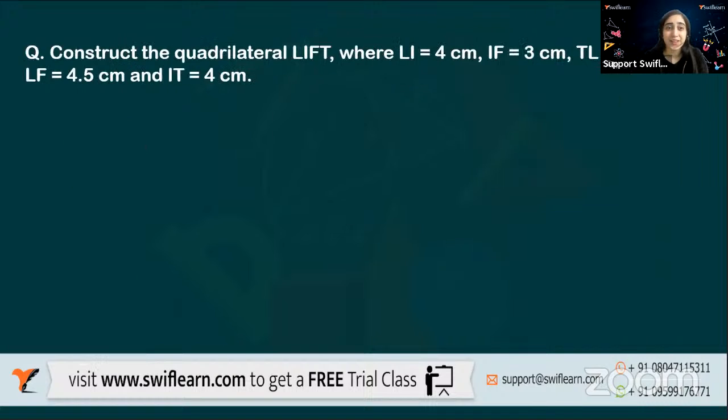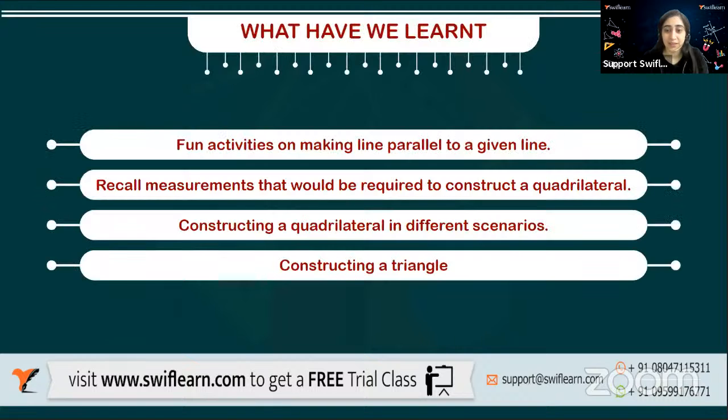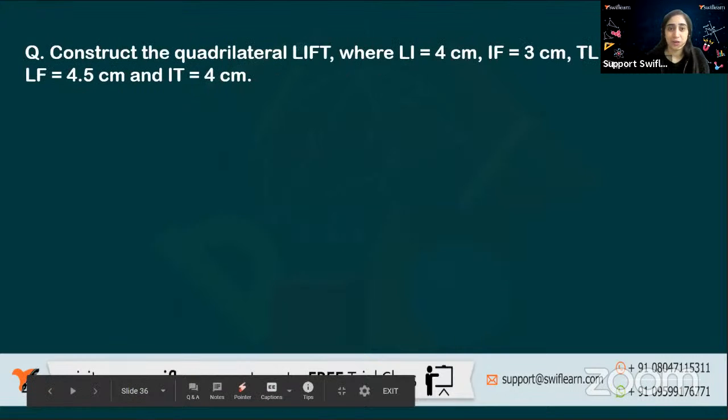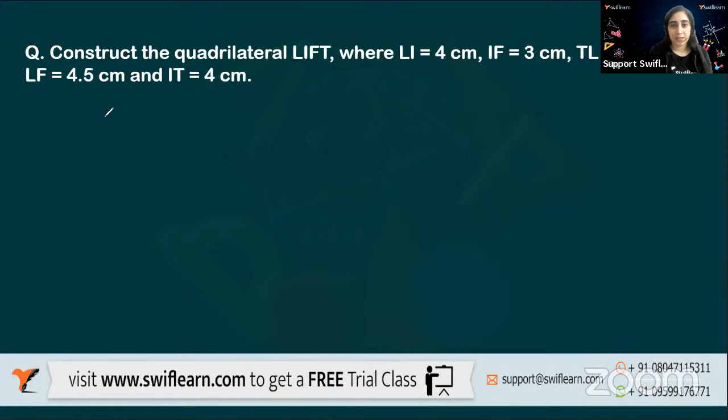Okay. Now construct a quadrilateral LIFT, where LI is 4 centimeter, IF is 3 centimeter, TL is 2.5 centimeter, LF is 4.5, and IT is 4 centimeters. Let's see. Okay, let's do this one all together. Let's draw. The first step is to draw a rough figure. Okay, let me draw a rough figure.